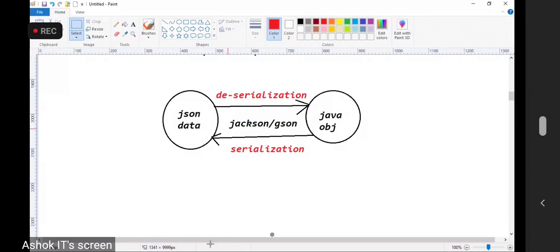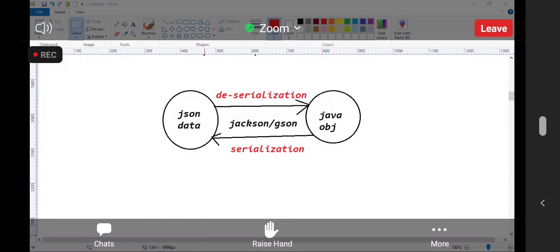Very good. Can we start developing one application to understand how to convert Java to JSON and JSON to Java by using Jackson API? Okay, let's build one application. File, new. This time I am going for a simple Maven project. Group ID in.ashokit, artifact ID 28 Jackson API.